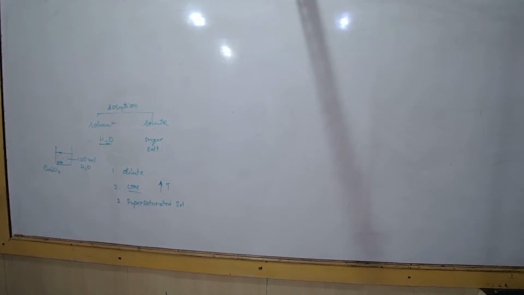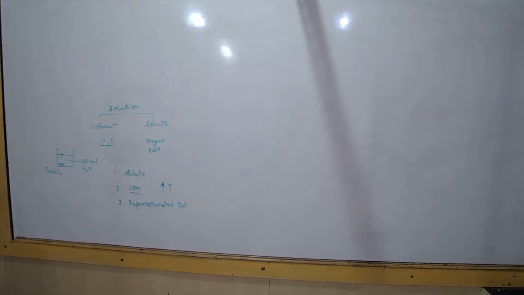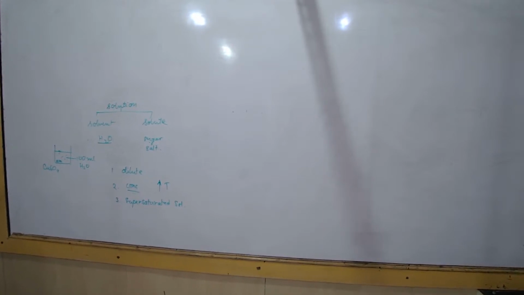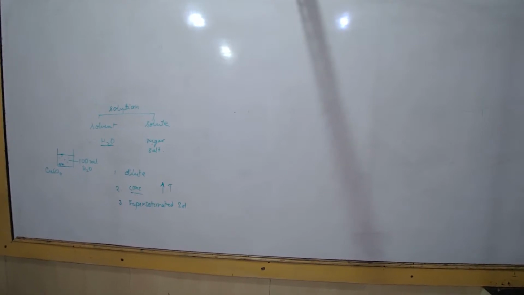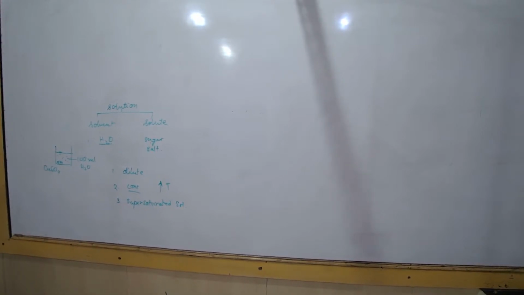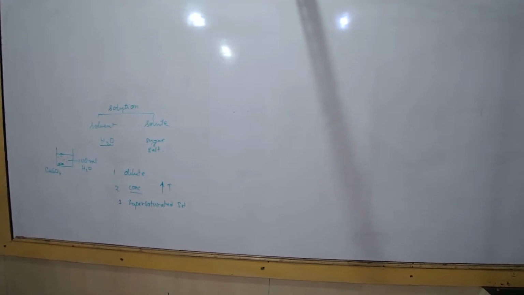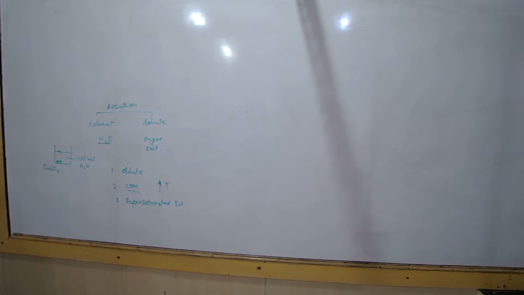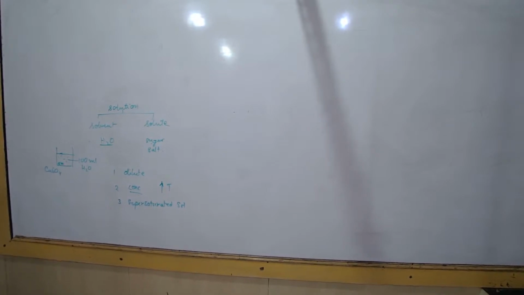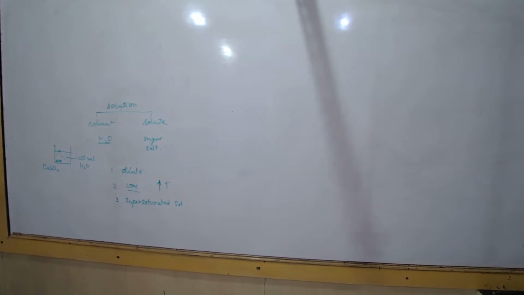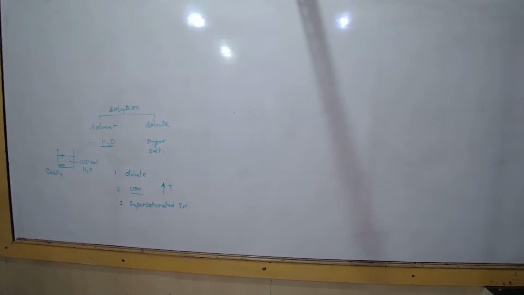The amount of solute present in the saturated solution, at a particular temperature, is called its solubility.